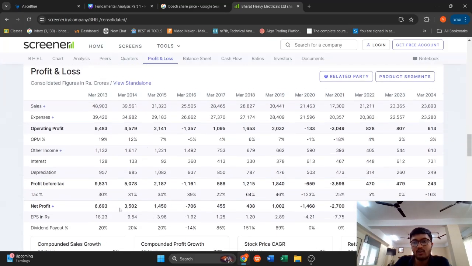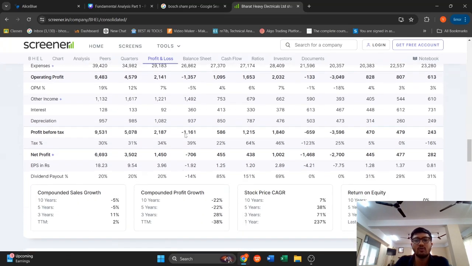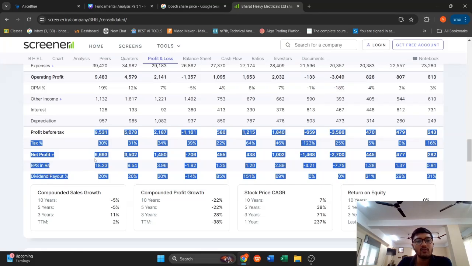Like there was a time when the company used to make a lot of money in net profit, but you can see the net profits are inconsistent, and actually, if you see the trend, it's decreasing. Even if the revenue is kind of increasing, it is very inconsistent. So analyzing just these two aspects, I won't even give a penny of my money to invest in BHEL, because that's what the data shows. Even the profit before tax is decreasing. The net profit is decreasing.